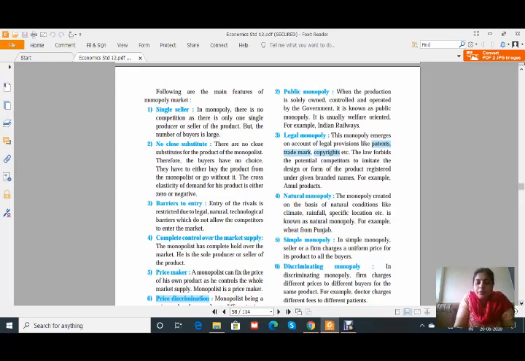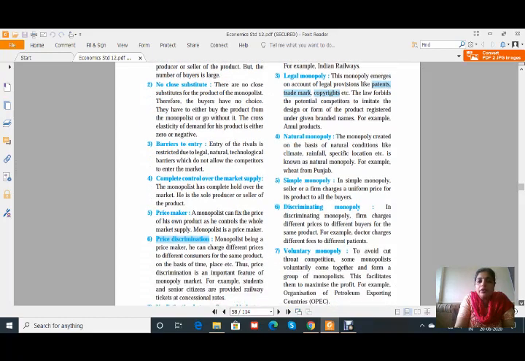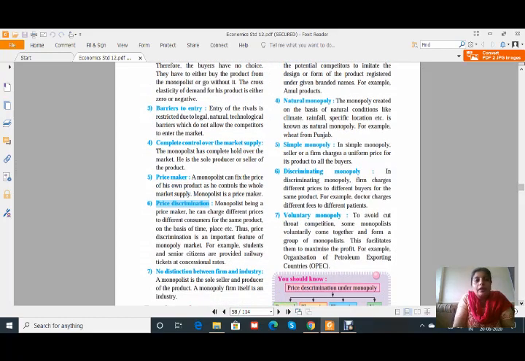Because there are no substitutes, therefore cross elasticity will always be zero. Then the third one is barriers to entry. Entry of rivals is restricted due to legal, natural, and technological barriers which do not allow the competitors to enter into the market. Here, as the only one seller is controlling the whole market, he restricts others from entering into